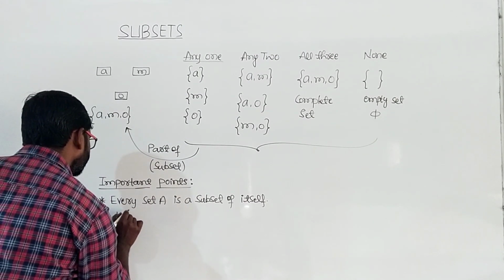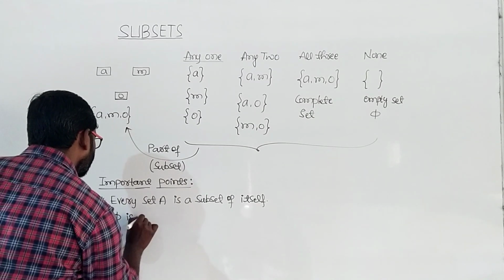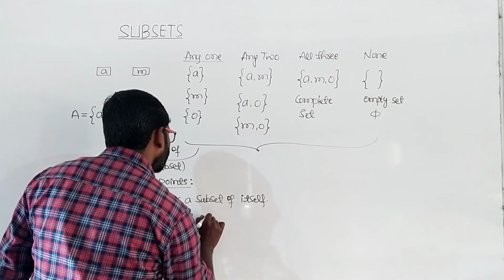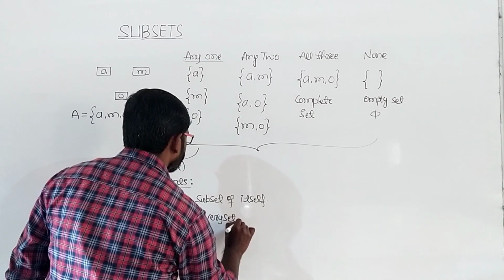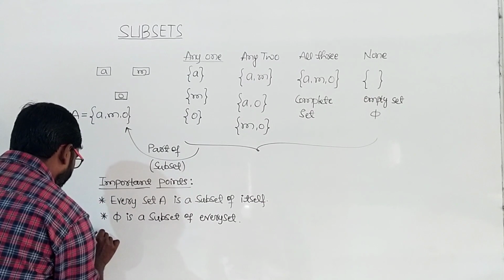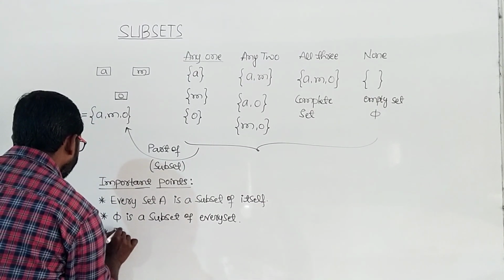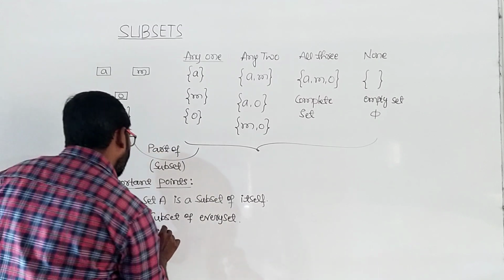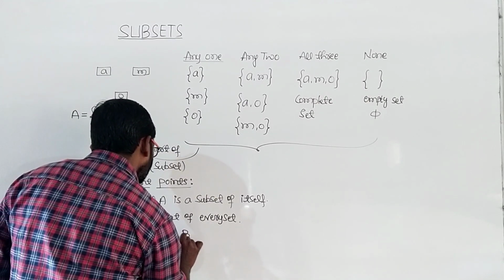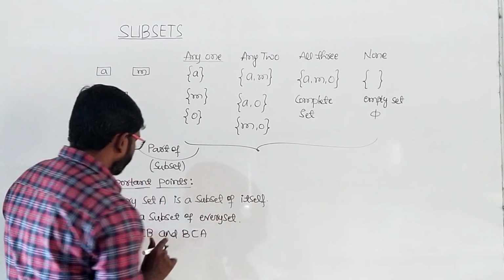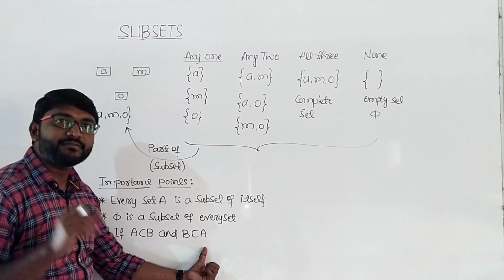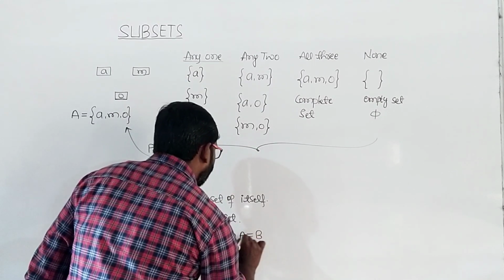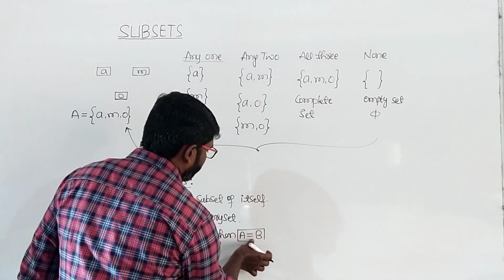The empty set is a subset of every set. Now the next point: if A is a subset of B and B is a subset of A, then A equals B. In that case we say that A is equal to B.